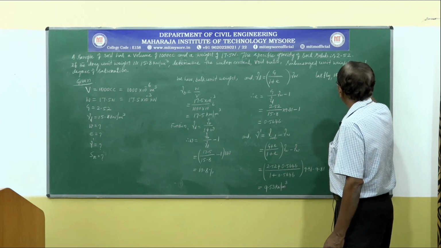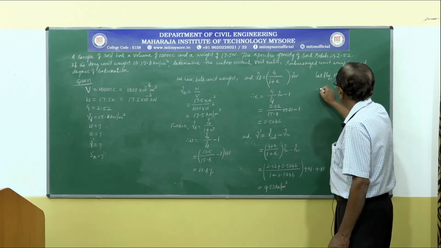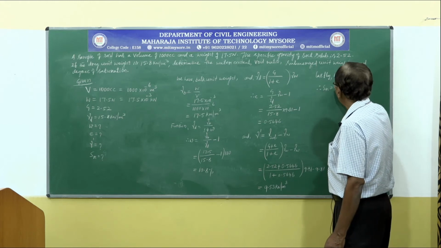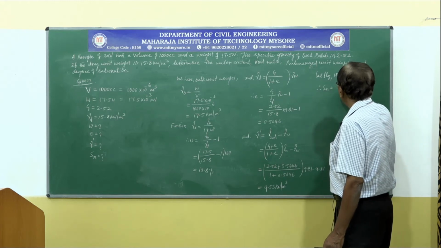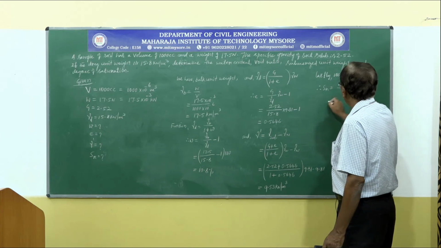Wg is equal to Sr into E, therefore Sr is equal to Wg divided by E multiplied by 100.